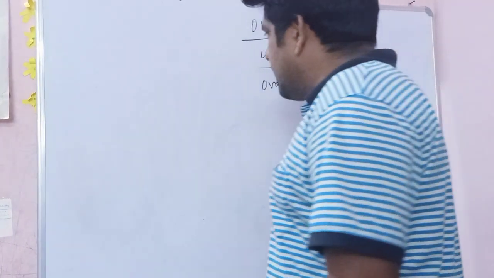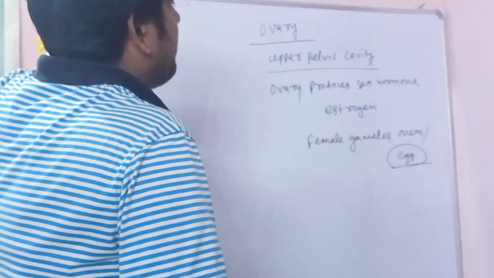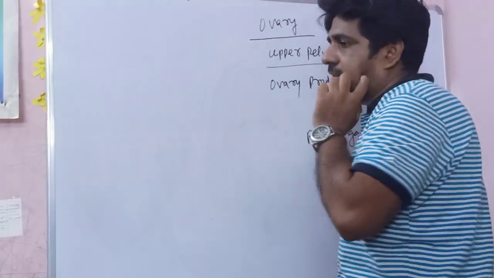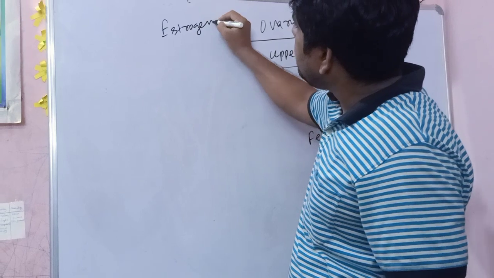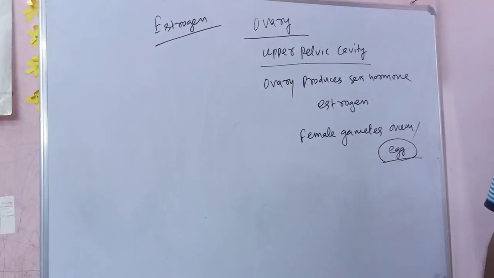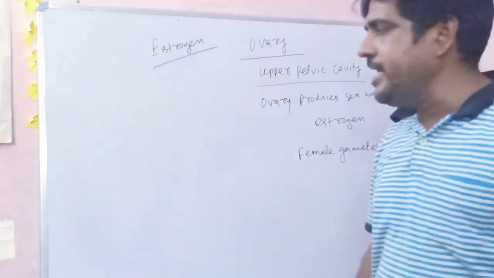Estrogen is the primary sex hormone of female. Estrogen is essential for the development of secondary sex characters in female. It is the chief sex hormone of female. The most potent form of estrogen is estradiol or E2.